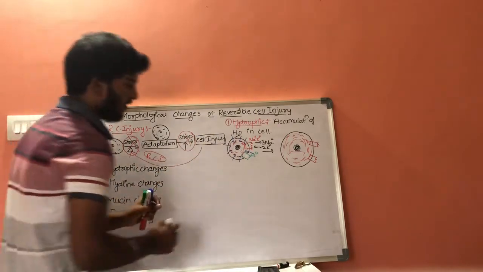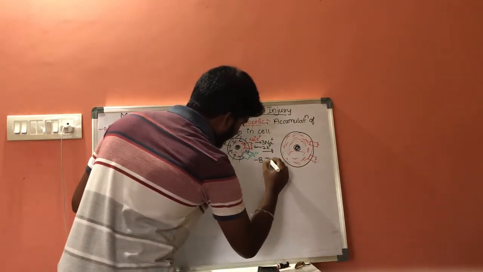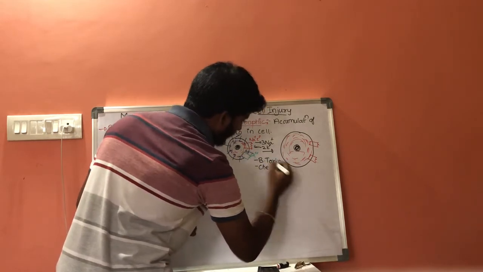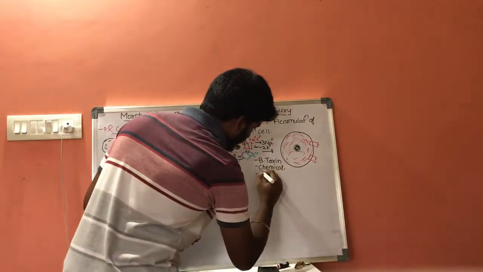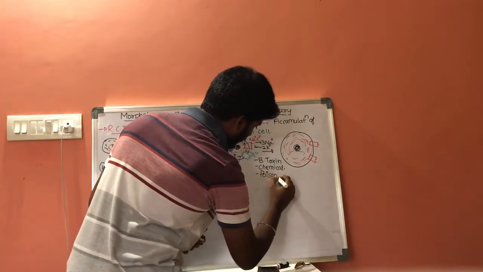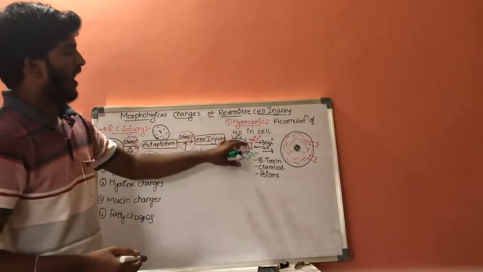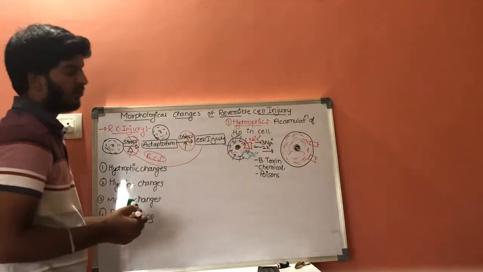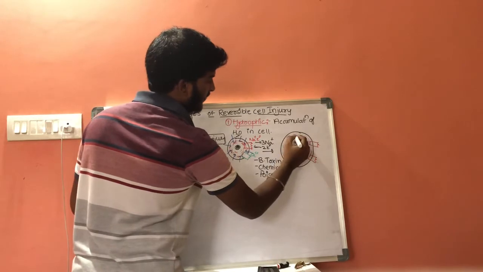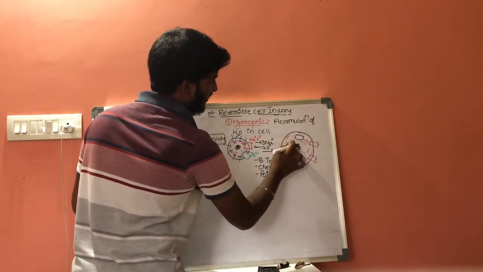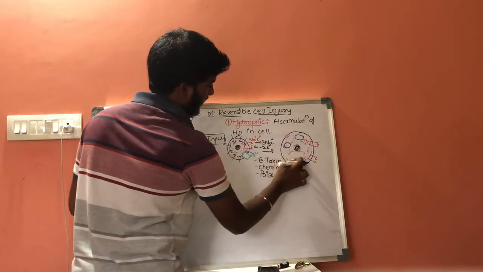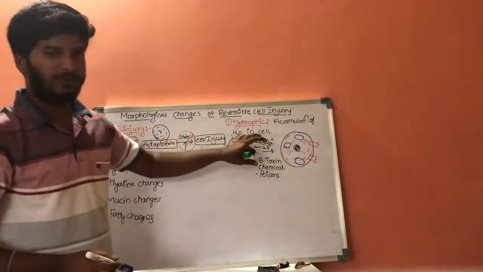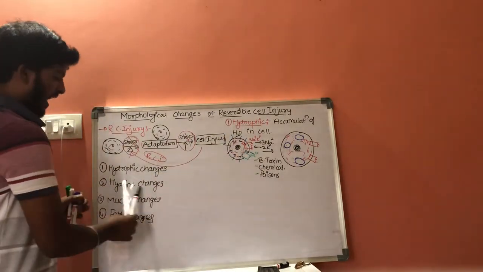Action of bacterial toxins, chemicals, poisons, etc. This is about hydropic conditions, and in case of hydropic conditions there will be clear vision of vacuoles. These are vacuoles. Large sized vacuoles can be seen in case of hydropic conditions. This is about hydropic conditions, and next one is hyaline changes.